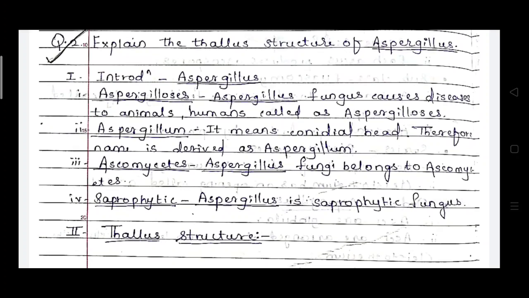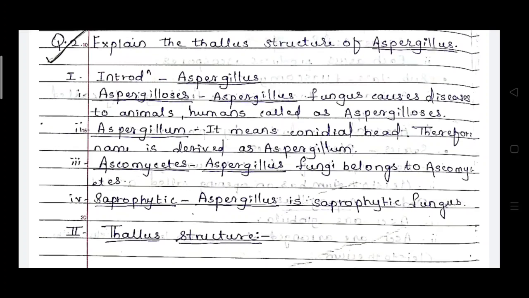Then Ascomycetes, that is, Aspergillus belongs to the Ascomycete group. Then it is a saprophytic fungus.